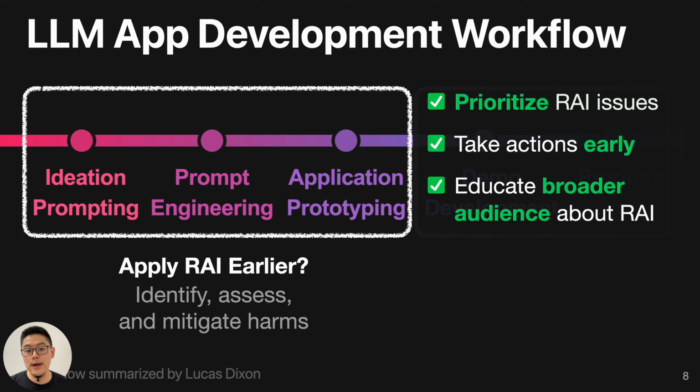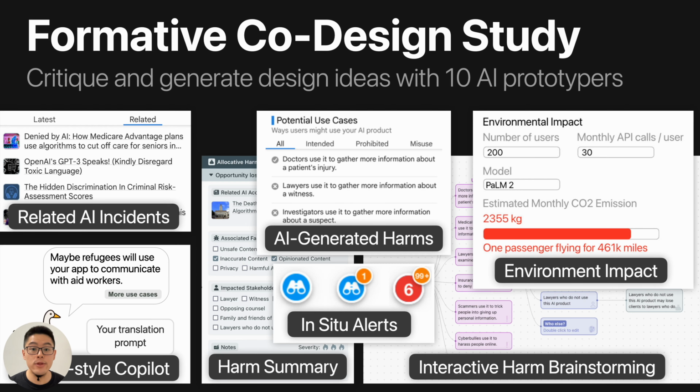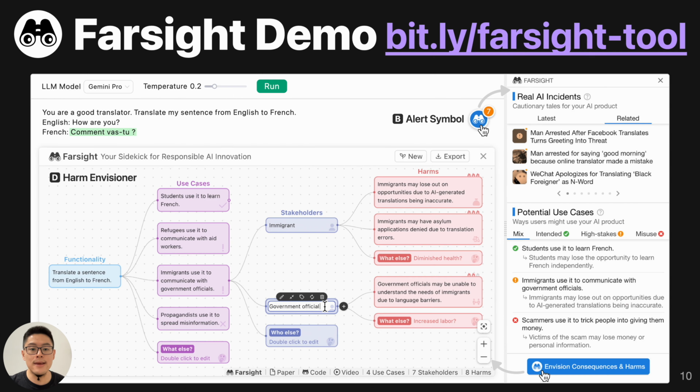To design and develop a tool that helps users foster their awareness about responsible AI, we conducted a formative co-design study with 10 AI prototypers recruited from Google. We got a lot of feedback about our existing design sketches and prototypes, and a lot of new design ideas. Using the feedback we gained from the co-design study, we designed and developed Farsight, the first interactive in situ tool that can help users foster responsible AI awareness. Users can visit our tool via the link on the top right. And right now, we'll give a demo of this tool.